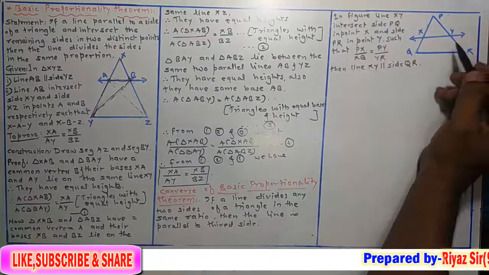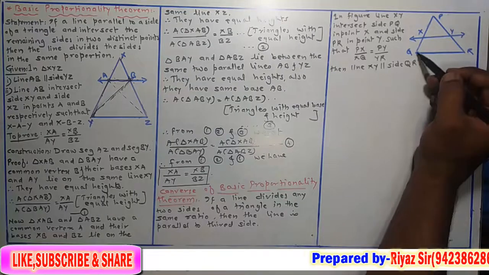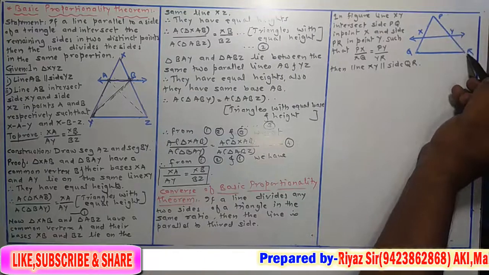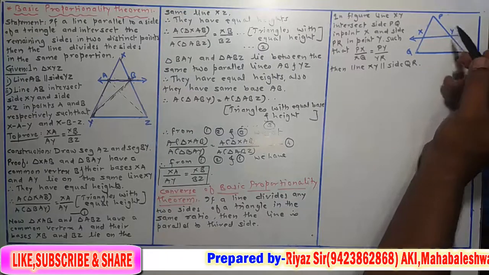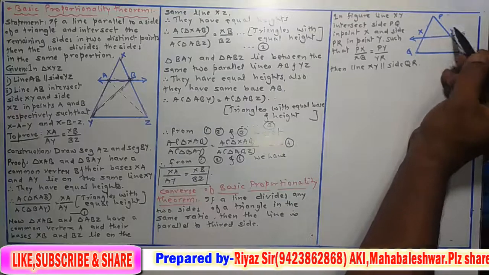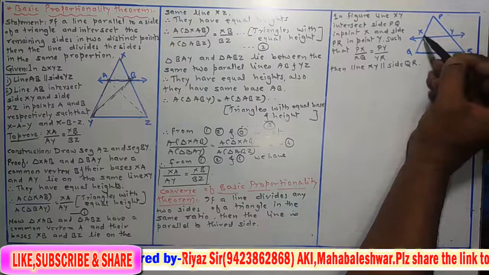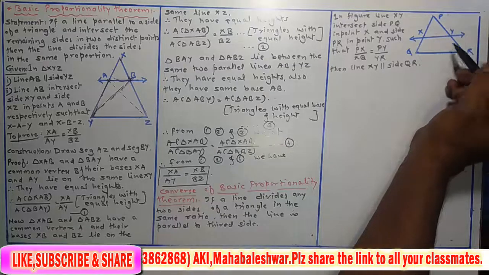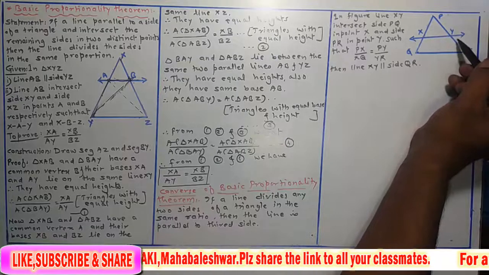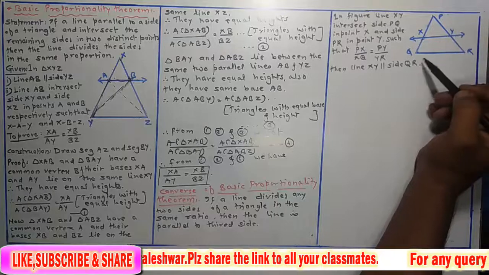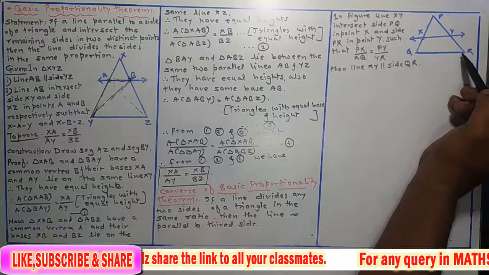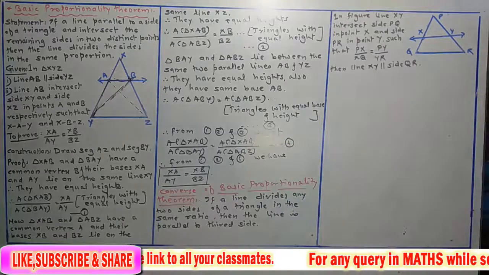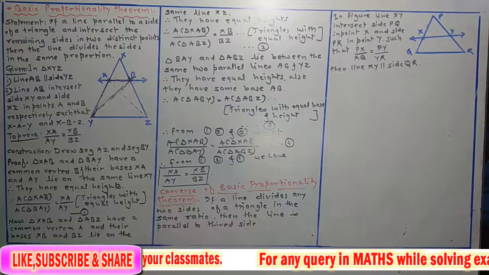Now in figure, line XY intersects side PQ in point X and side PR in point Y such that PX upon XQ is equal to PY upon YR. It means this line XY divides the two sides PQ and PR in equal ratios. Okay, then this line XY is parallel to third side of the triangle. That is the converse of basic proportionality theorem.